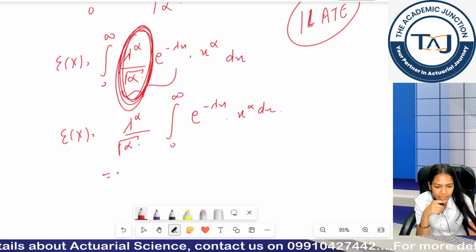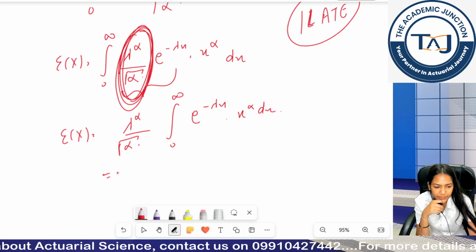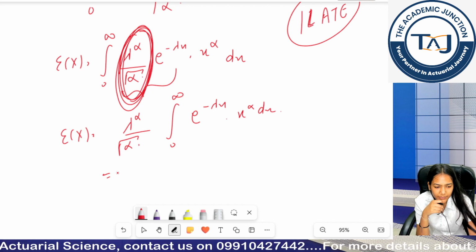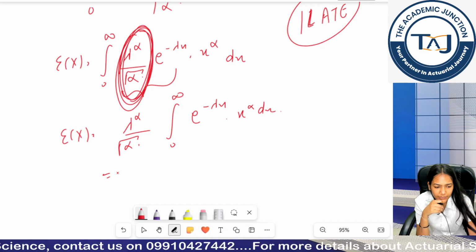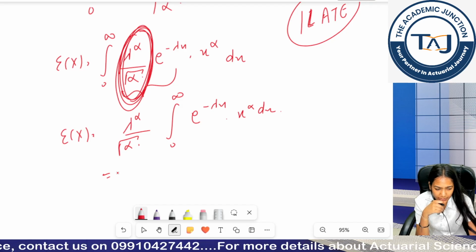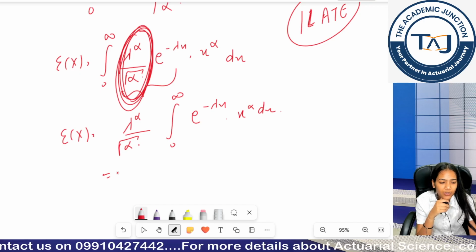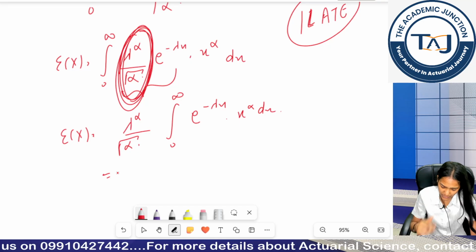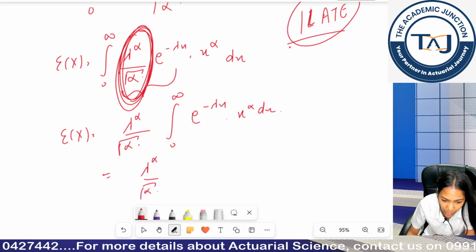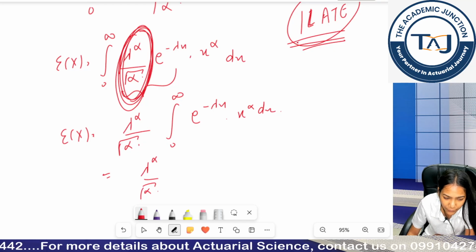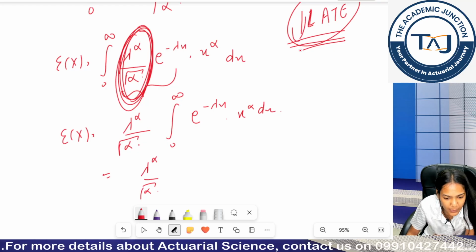Is this clear, beta? Any problem till now? Okay. So this constant remains outside. Now I am talking about the ILATE rule. So whatever comes first becomes my first function.